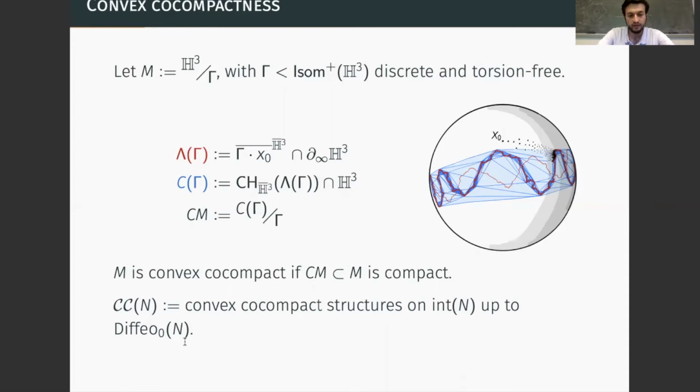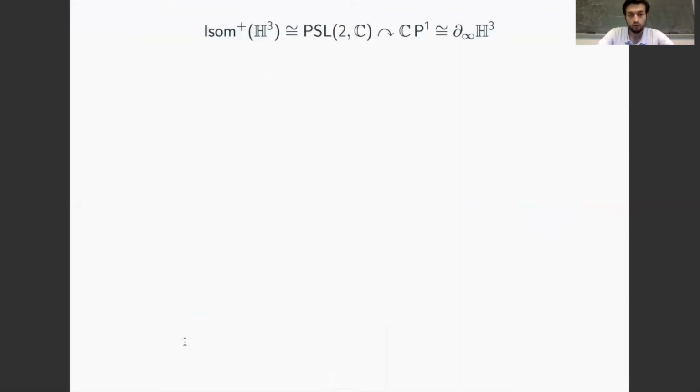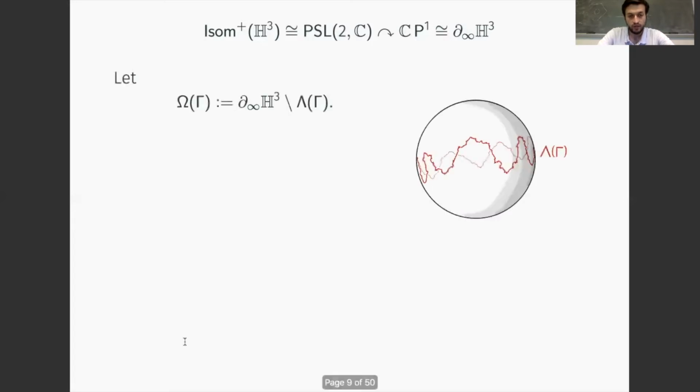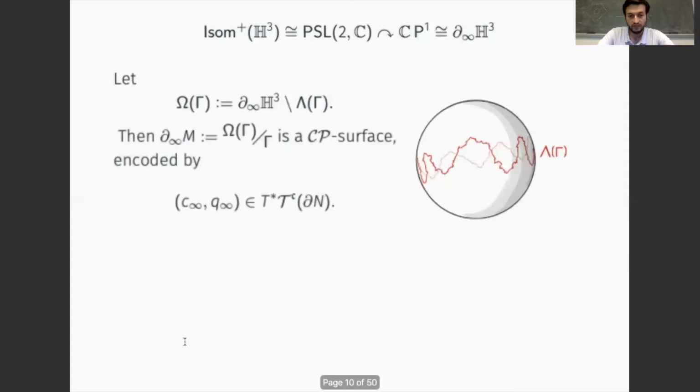One way to describe this deformation space is by looking at what happens on the boundary at infinity. To be more precise, first let's recall that the isometry group of hyperbolic space acts on the boundary at infinity as PSL2C acts on the Riemann sphere. If we consider now the complementary region of the limit set, we obtain a gamma-invariant open subset on which the group acts freely and properly discontinuously. As we take the quotient by the action of the group, we obtain what is called a complex projective surface.